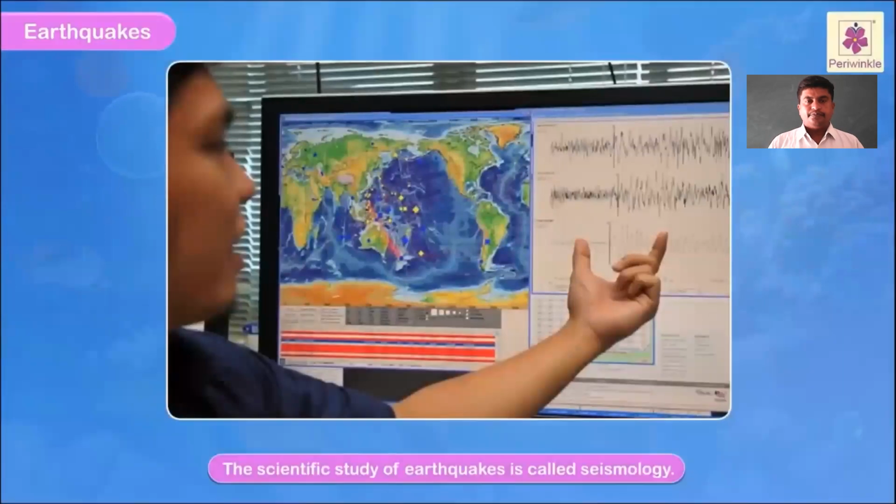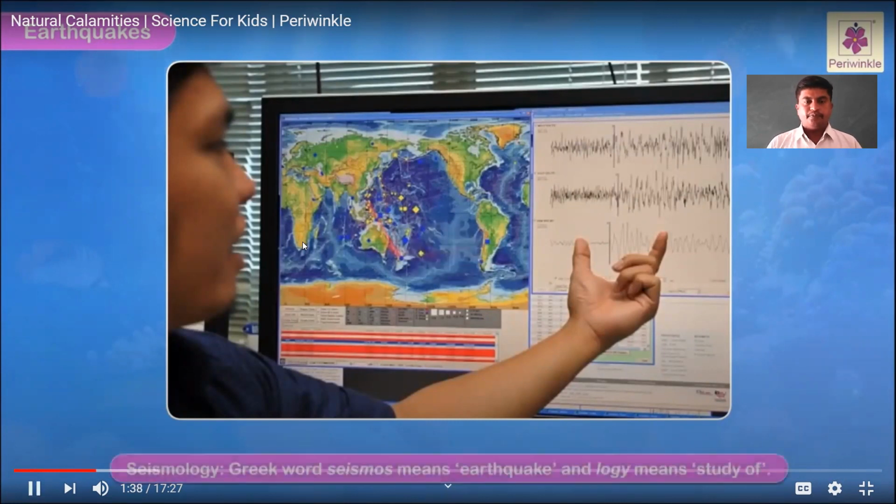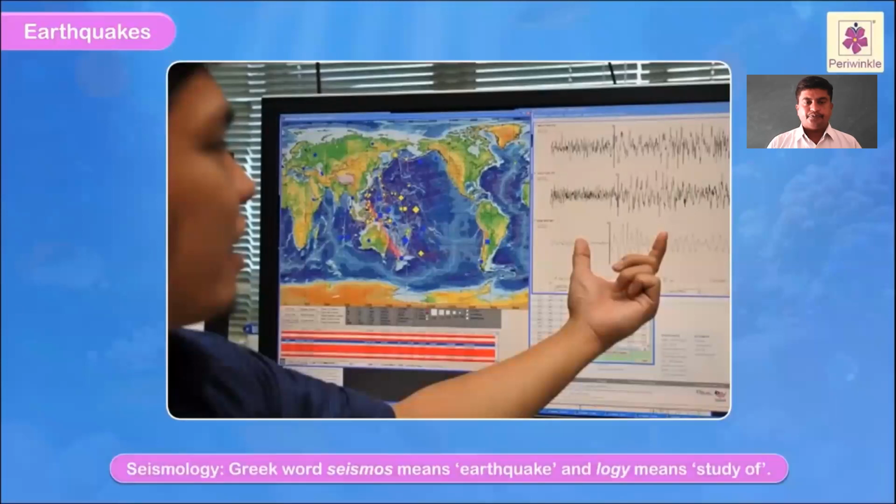The scientific study of earthquakes is called seismology. Yes, what is meant by the scientific study of earthquakes? Yes, the scientific study of earthquake is called seismology. What is meant by seismology? Yes, it is a scientific study. Just keep watching over there. Seismology, from the Greek word seismos, means earthquake, and logy means study of.